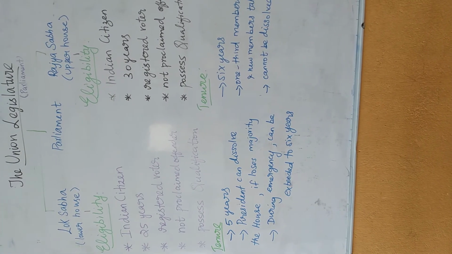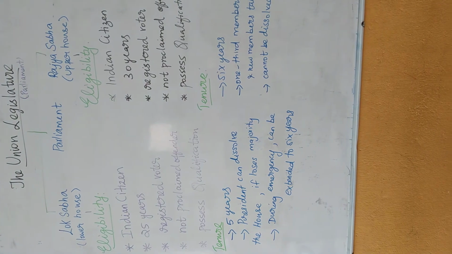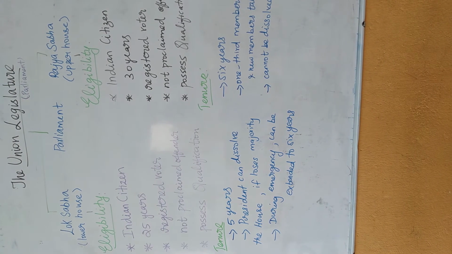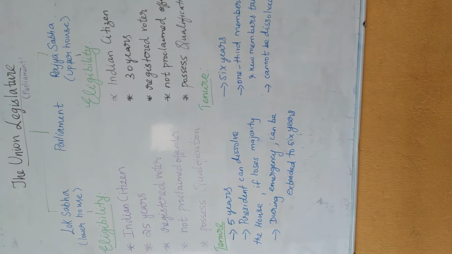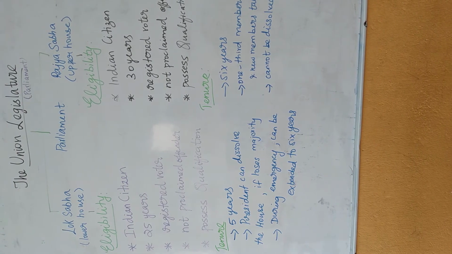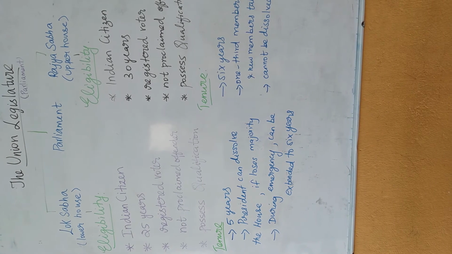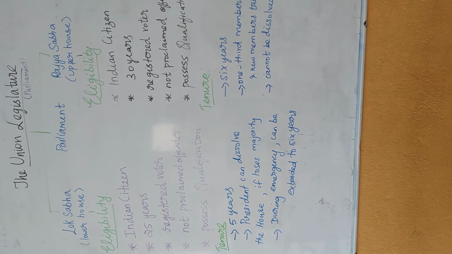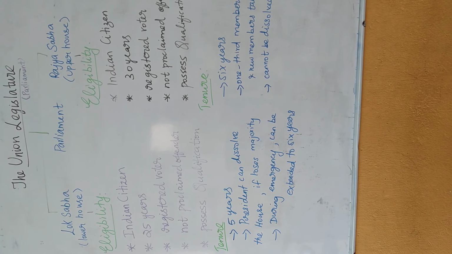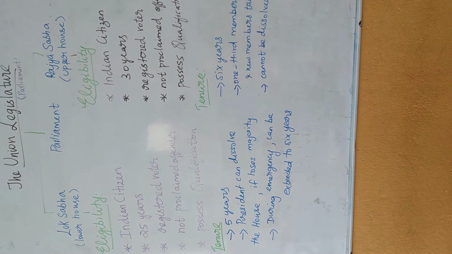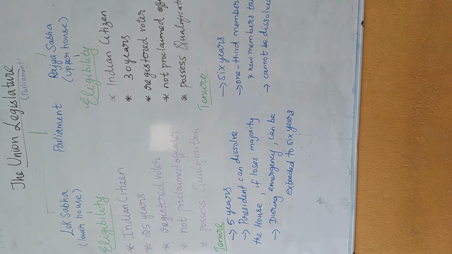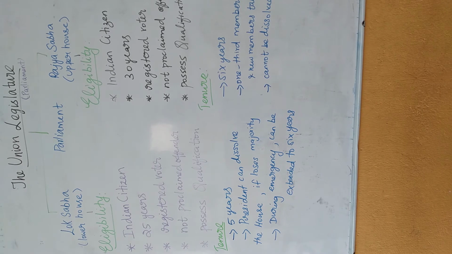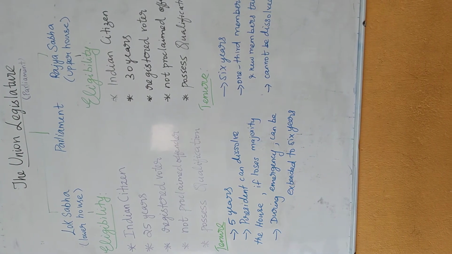Next comes the tenure. The tenure of the Lok Sabha: they'll be elected for a period of 5 years. In this 5 years, if the president finds that something is wrong or the ruling party loses its majority, then the president can dissolve the house and they can open for the new election. And even in times of emergency, the period can be extended from 5 years to 6 years. This emergency period happened in the year 1975.